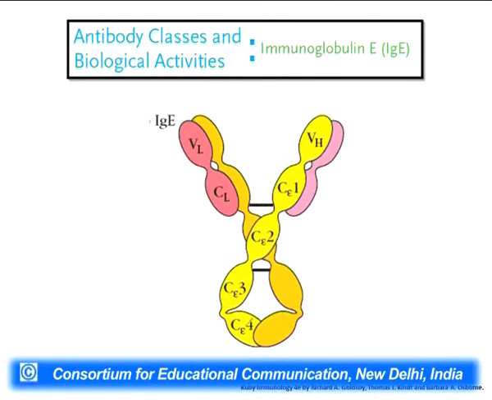The IgE antibody has a structure like this, which contains 4 constant regions because of the absence of the hinge region, and both the heavy chains are attached to one another with the help of disulfide linkages.